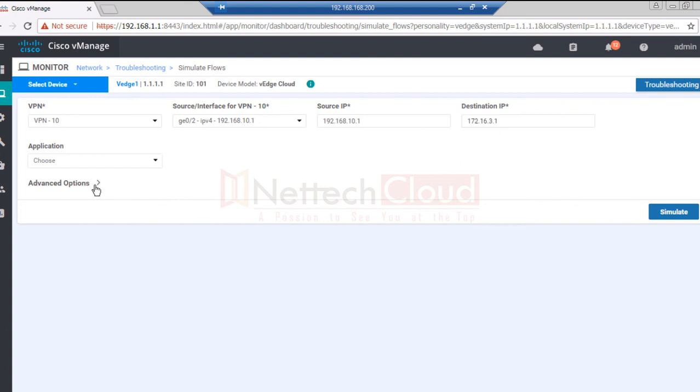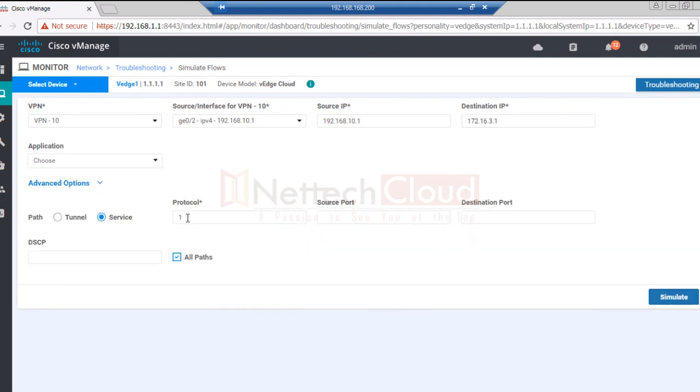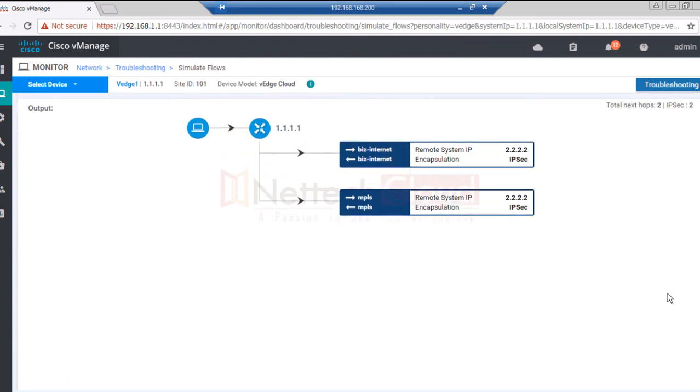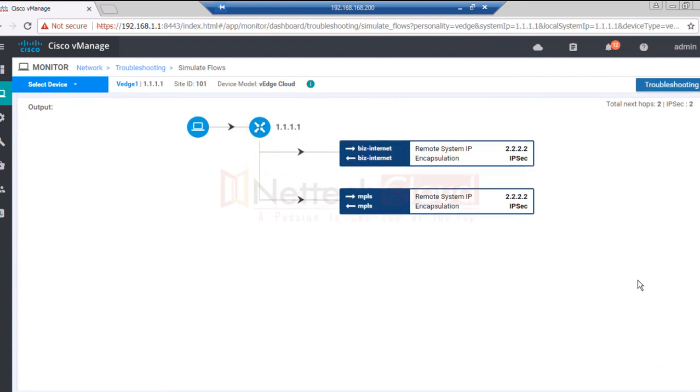If you click here on advanced options, what you will find is protocol number 1, that is ICMP. In case you want to simulate traffic for any TCP based communication, let's say here the protocol number you want to use is 6, and the source port, let's say 2020, and the destination port 23, that is telnet. So you can do that also, no need to go to that managed device, but by default it is ping ICMP.